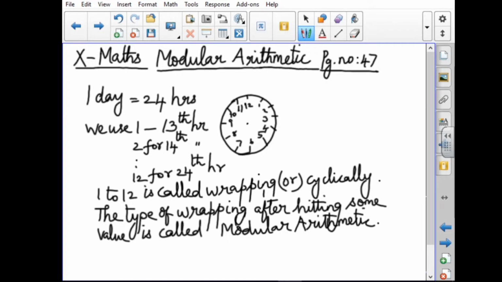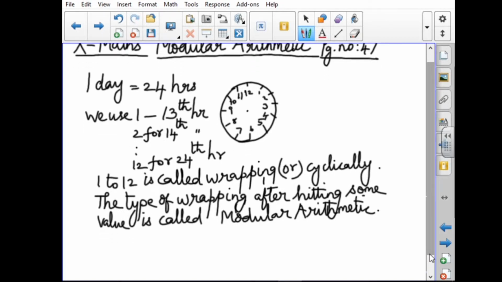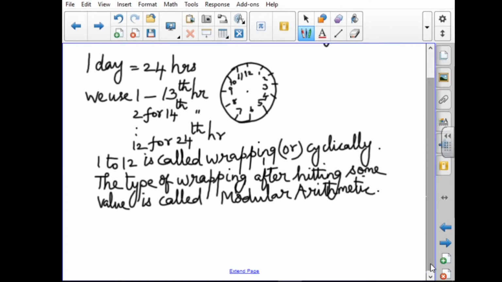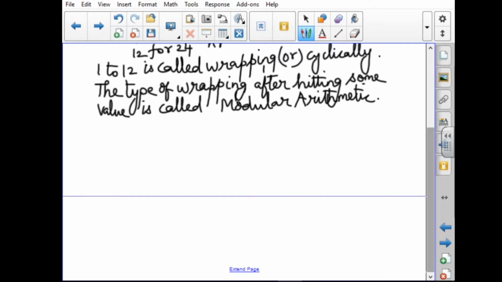It is a somewhat different, interesting chapter dealing only with the remainder. Here we use the remainder from division only. This concept idea is developed by Carl Friedrich Gauss.